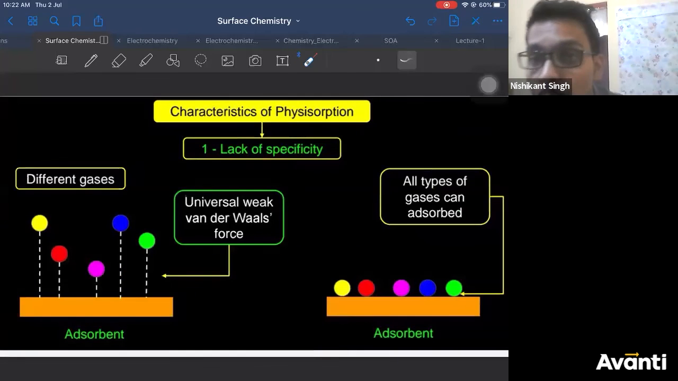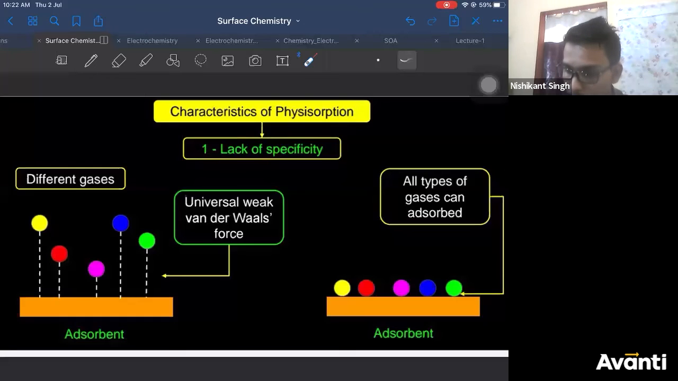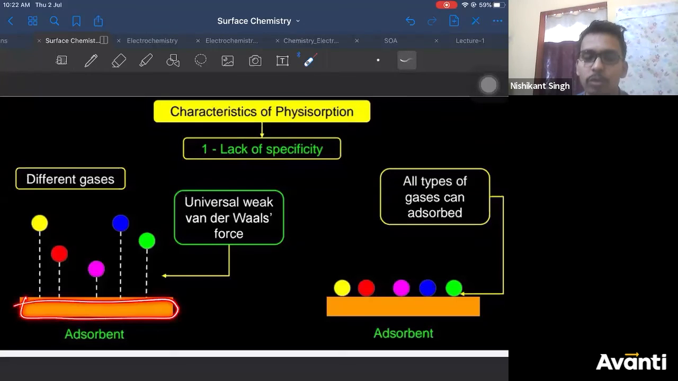First, lack of specificity. Why is there a lack of specificity? If you see gas molecules, there are 5 gas molecules. Which gas molecule will get adsorbed on this adsorbent in physisorption? All of them. Can anybody explain why all of them will get adsorbed?